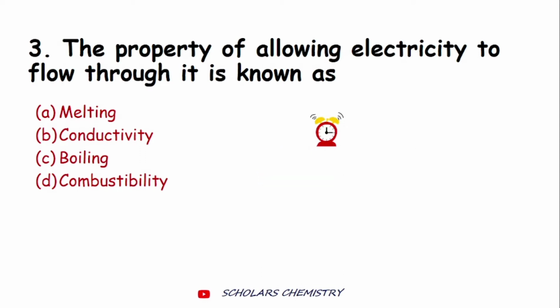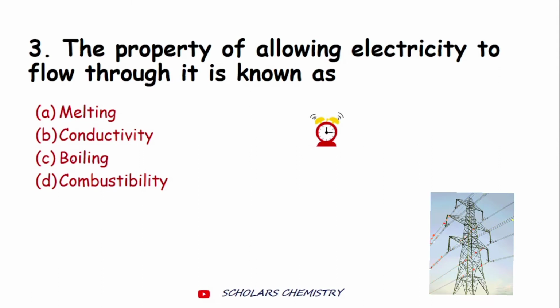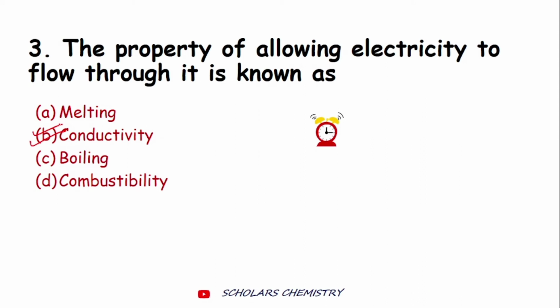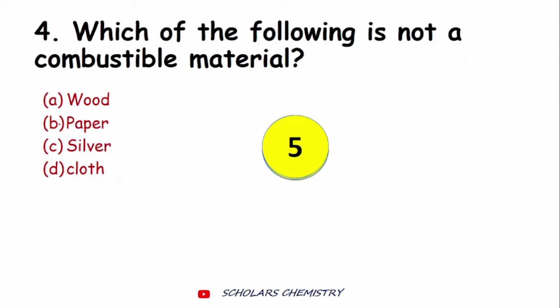So you must have answered by now. The correct answer is conductivity. The property of any material that it allows electricity to flow through it or to pass through it is called conductivity. And all the other options are incorrect. Alright, let's move to the next question.